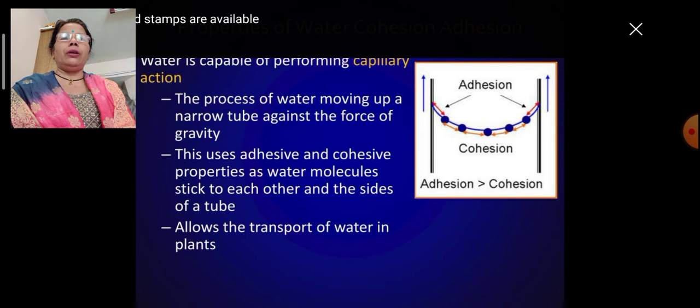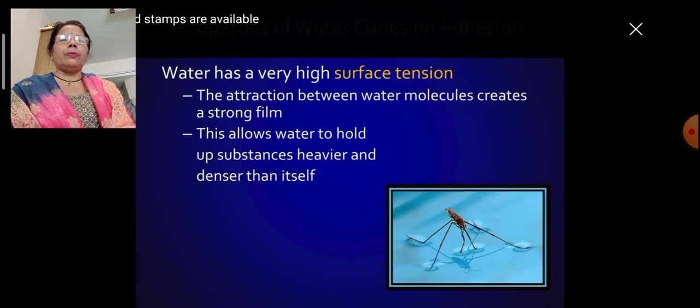Water is capable of performing capillary action, which involves adhesion, which is shown here, and cohesion also. It is the process of water moving up a narrow tube against the force of gravity. This uses adhesive and cohesive properties, as water molecules stick to each other and to the sides of a tube. It allows the transport of water in plants. Likewise, plants carry water with its micronutrients to the top.